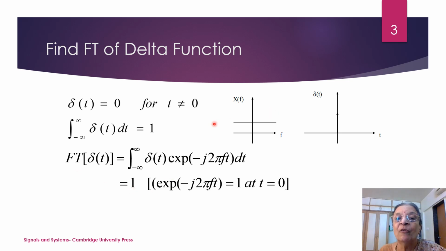Means Fourier transform will be a constant value for all frequencies. That means if the signal is concentrated in time domain, it will be spread out in the frequency domain. And if the corresponding function is concentrated in the frequency domain, it will spread out in the time domain. That is the Heisenberg uncertainty principle.